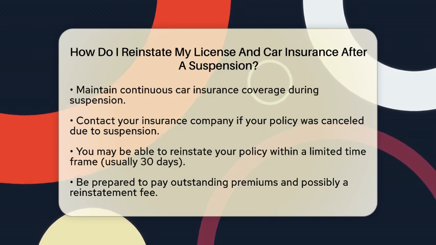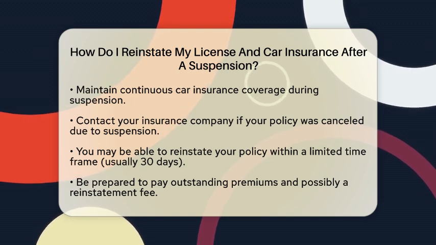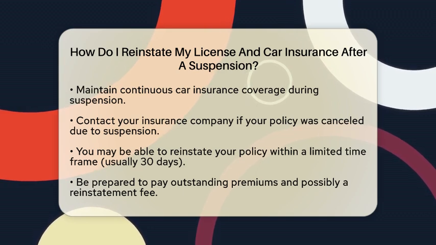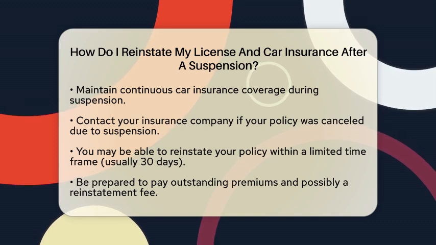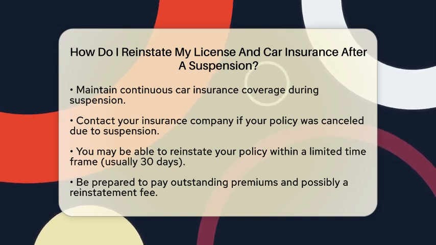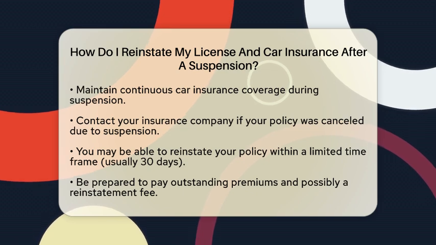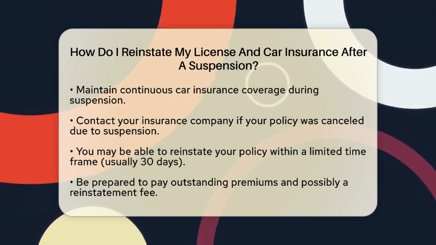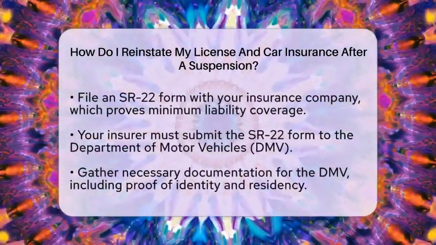In many states, you will need to file a Senior 22 form, which is a certificate from your insurance company. This form proves that you have the minimum required liability coverage. Your insurer must submit this form to the Department of Motor Vehicles, as you cannot do it yourself. The Senior 22 is typically required for a specific period, depending on your state laws and the reason for your suspension.